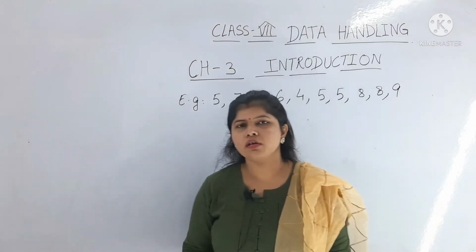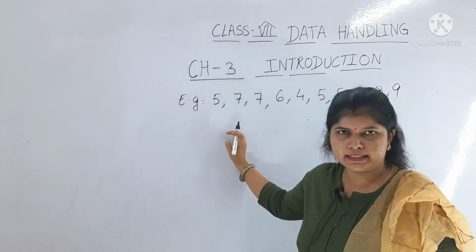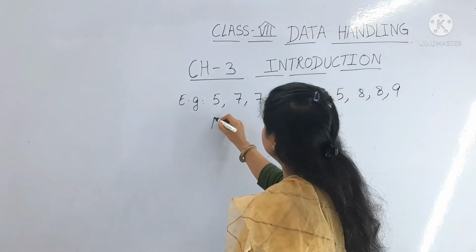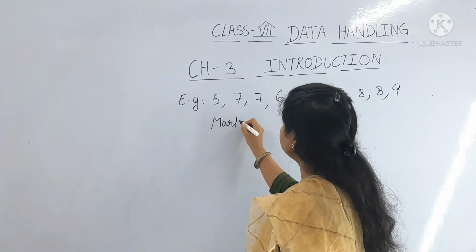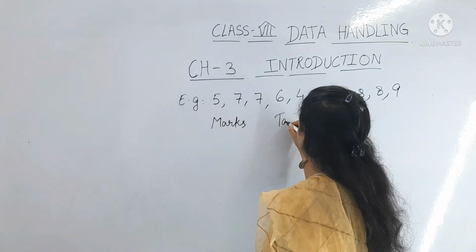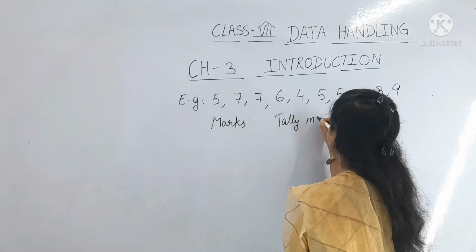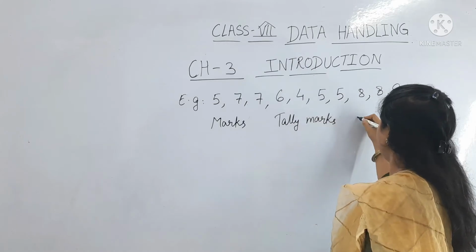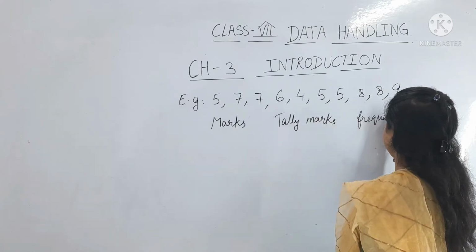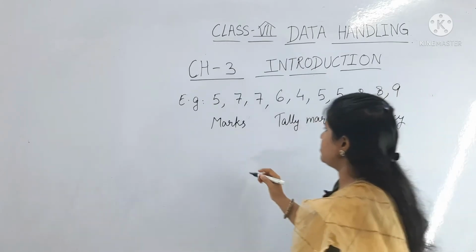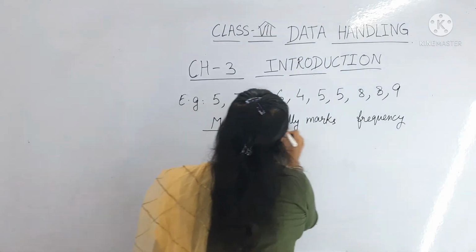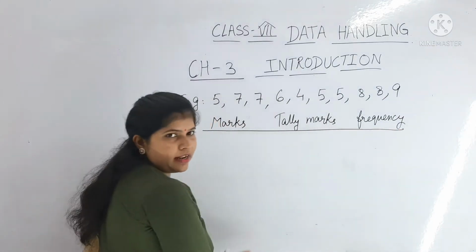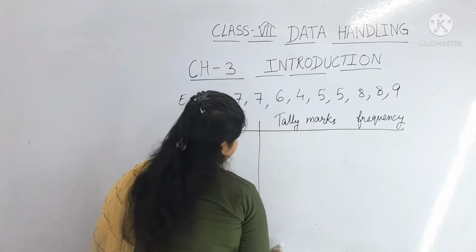Now we will draw the tabular form for this example. Here you have to write marks, then tally marks, then frequency. This is the tabular form. This is how we handle the data.